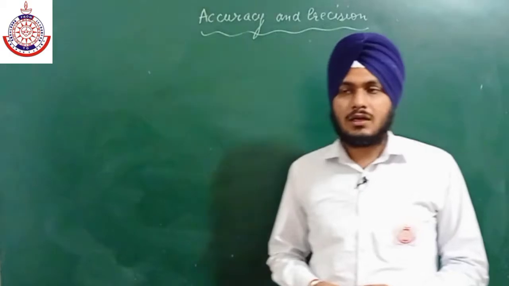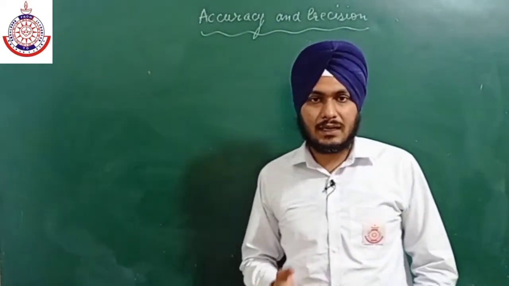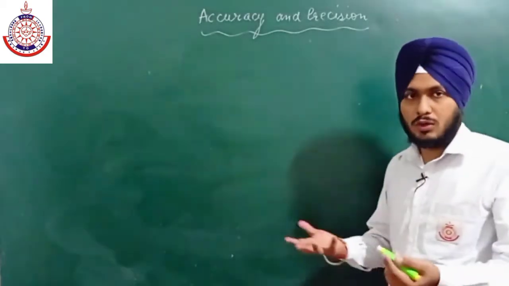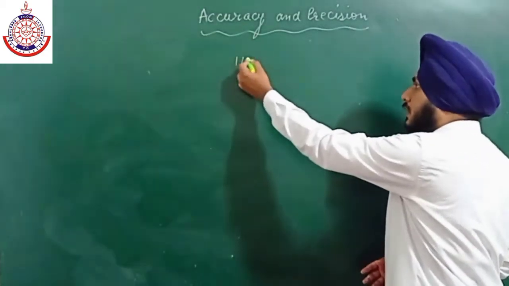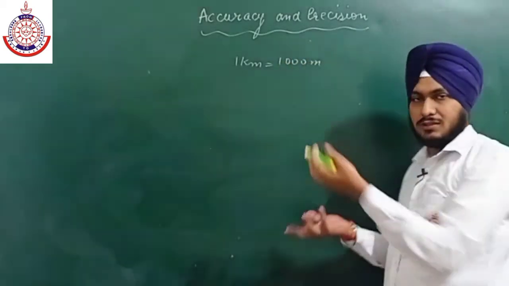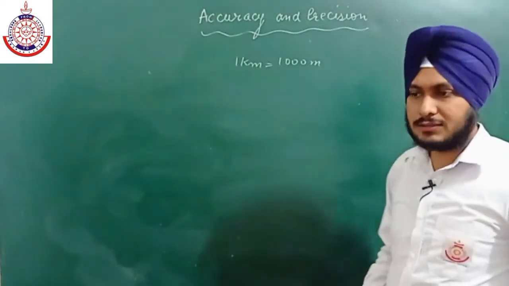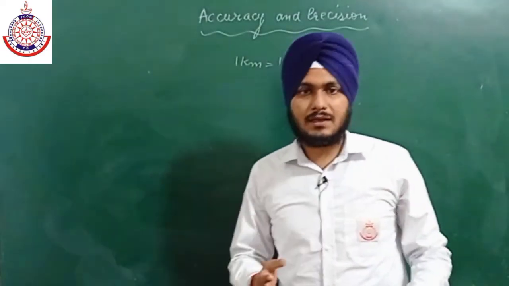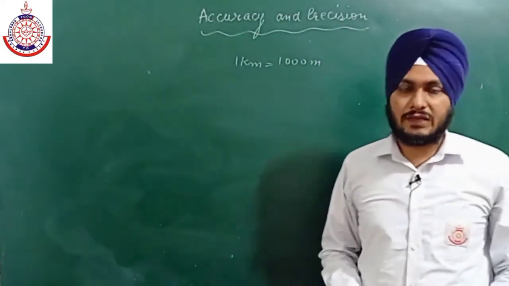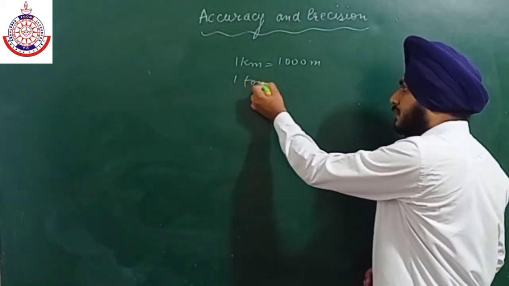Or if we are dealing with exact values, like we all know that one kilometer is equal to 1000 meters, this amount is fixed. Similarly, there are other fixed values, like 1 foot is equal to 12 inches.